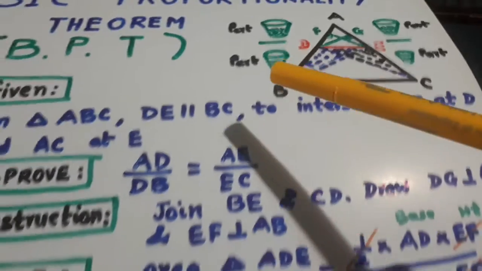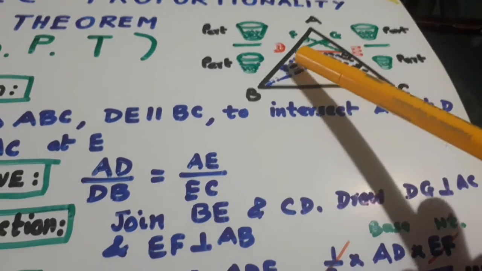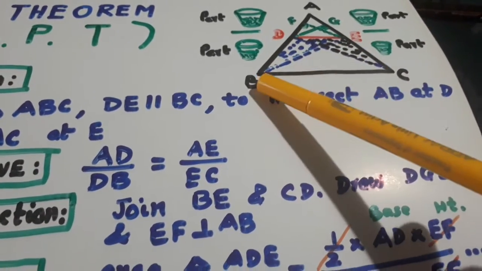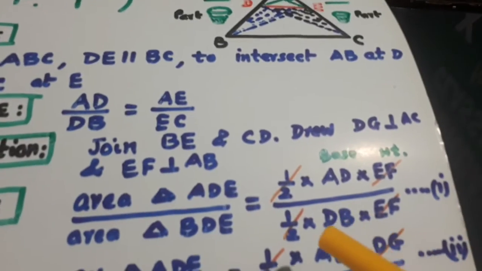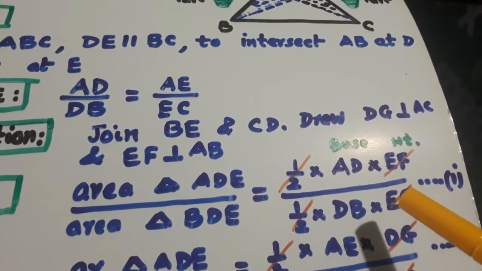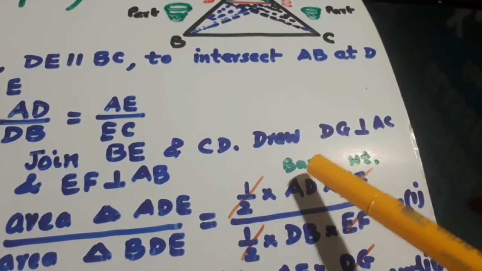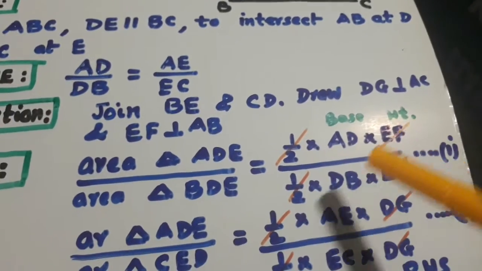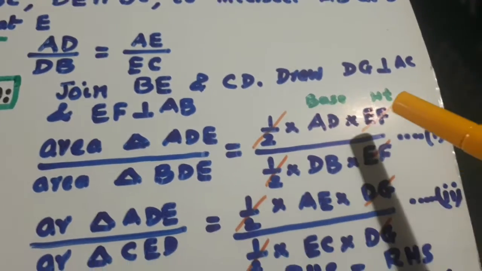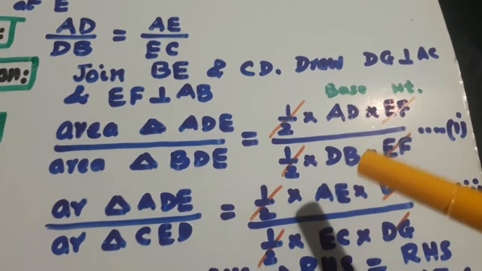In triangle BDE, let us find the area. It is half, base is BD or DB, and perpendicular is EF. So half into DB into EF, half into base into height. This is base and this is height. What is cancelled? Half is cancelled. EF is cancelled. What is remaining? AD over DB.